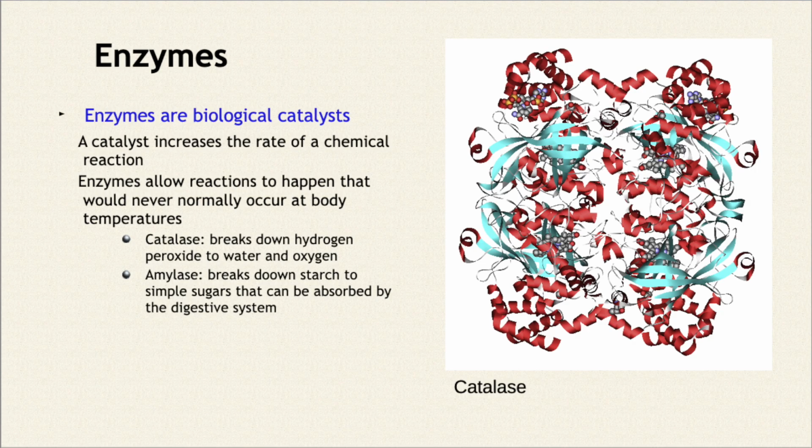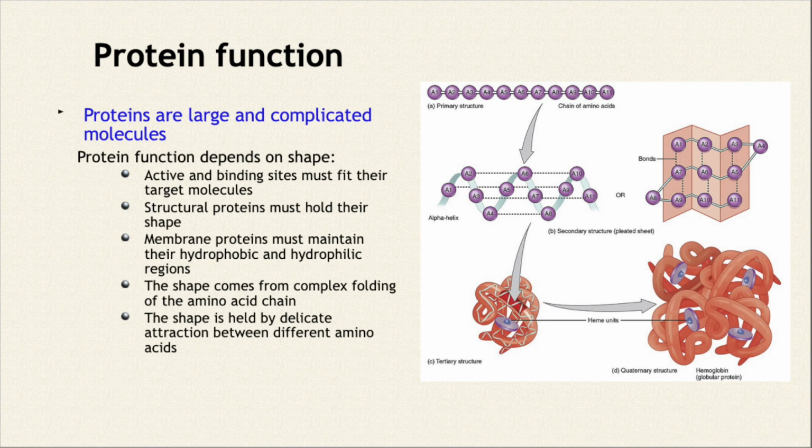Proteins are large and complicated structures, all right? Some of them are made of thousands of amino acids, all folded together to make a structure, okay? Their function depends on their shape, not their chemistry. They're pretty much made of the same stuff. Amino acids are made of carbon, oxygen, and hydrogen, pretty much, with a few bits of other stuff in, sulfur and nitrogen and stuff. But at the center of every amino acid, there's a nitrogen atom.